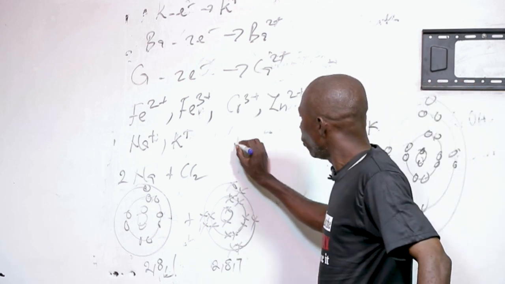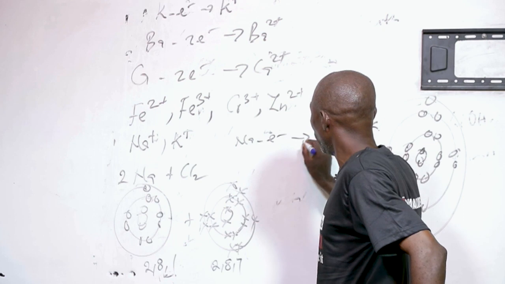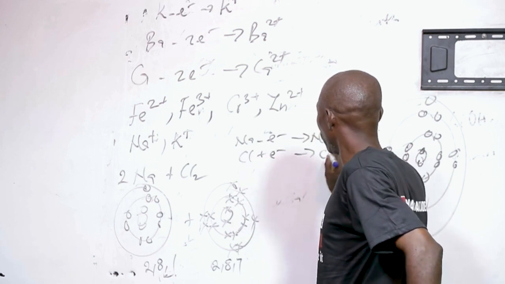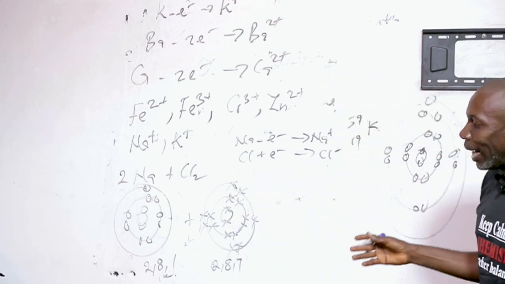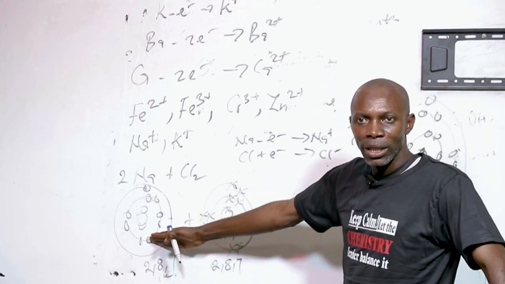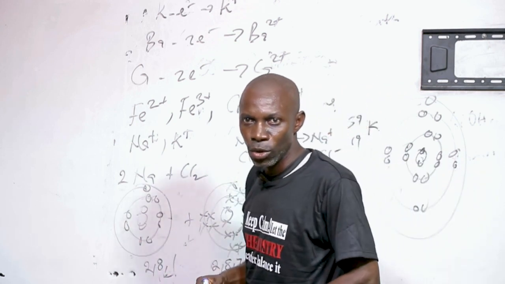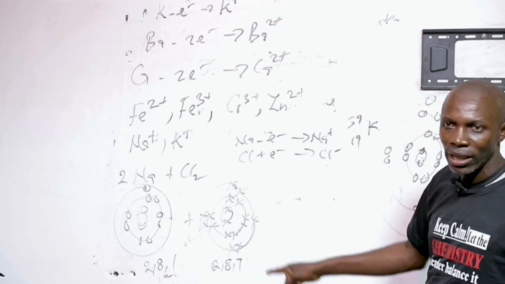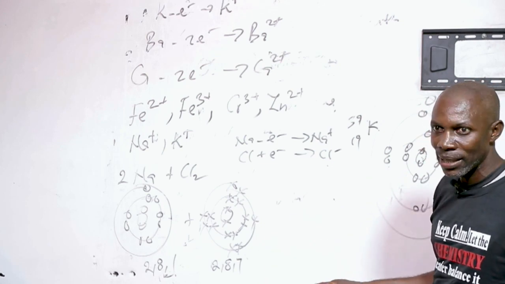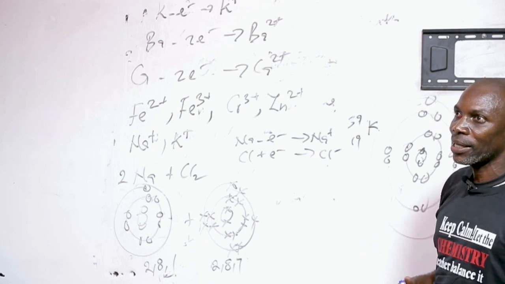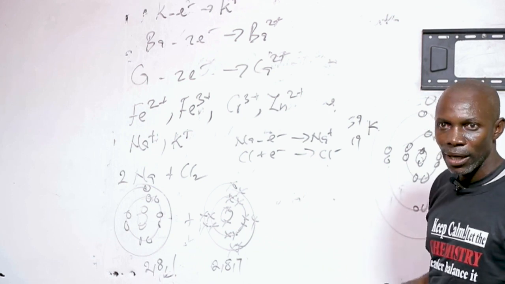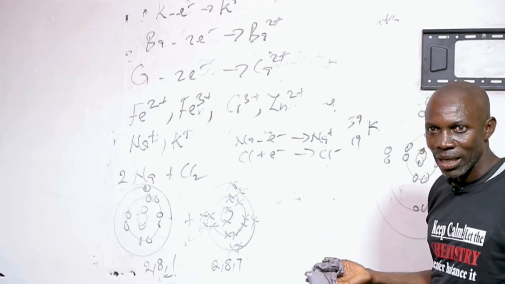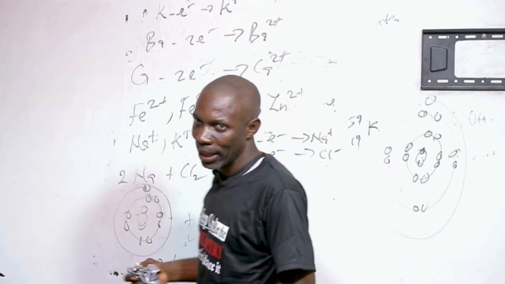So sodium will donate an electron, while the chlorine will accept the electron. So in the reaction between sodium and chlorine, because sodium donates the electron, sodium is a good reducing agent, while chlorine that accepts the electron is an oxidizing agent. So these are the things you can understand. Okay? You can also have, based on reaction with water, which we are going to see in our next class.